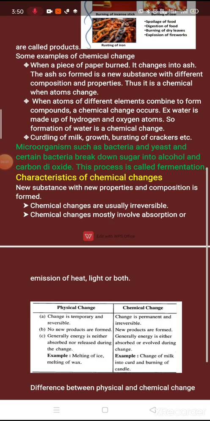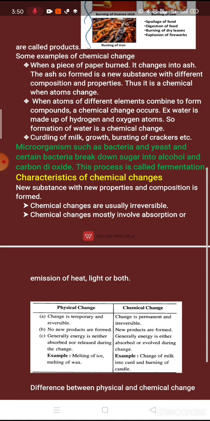So children, these all are chemical changes. Baking a cake, cooking vegetable, rusting of iron, burning of fuels. These are the examples of chemical changes. Many changes take place in the body of a living organism when it grows. None of these changes can be reversed. We cannot reverse these changes back into their original position. Thus, growth is a chemical change.